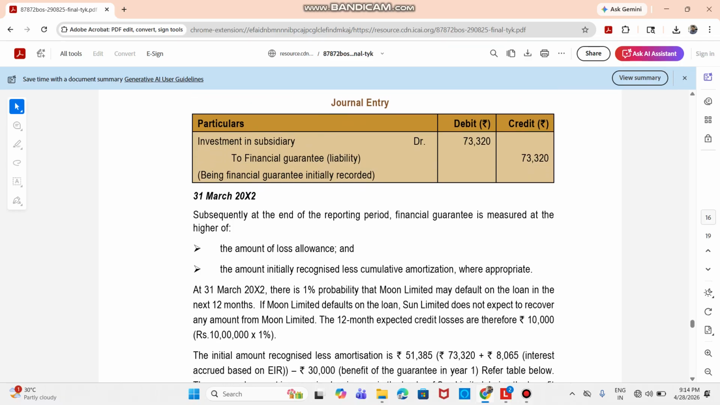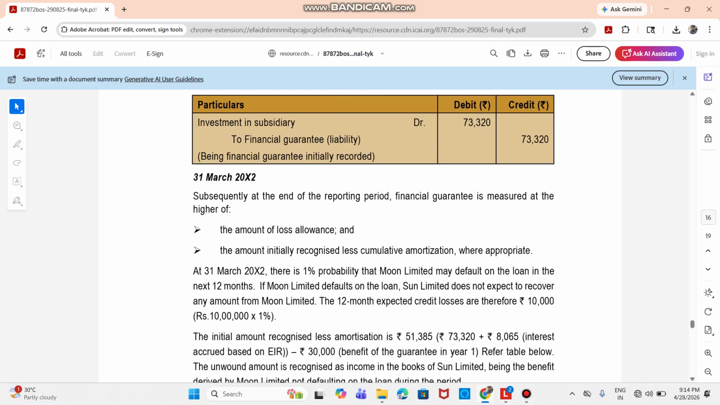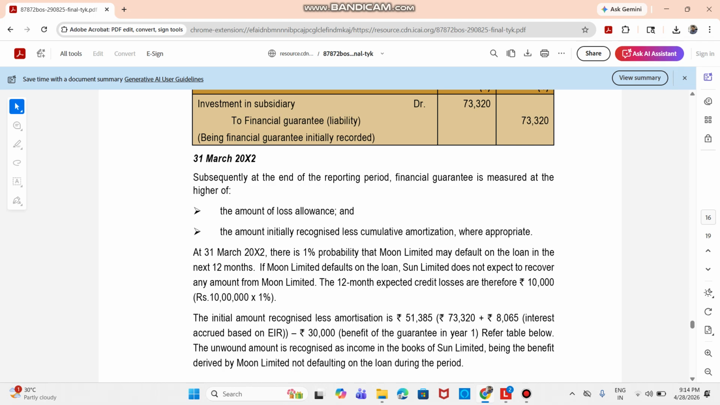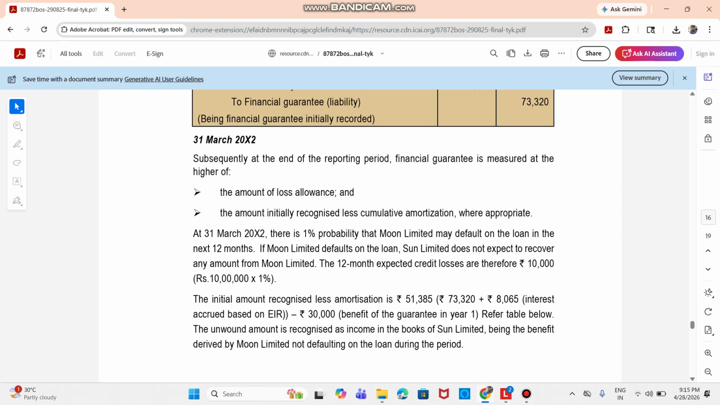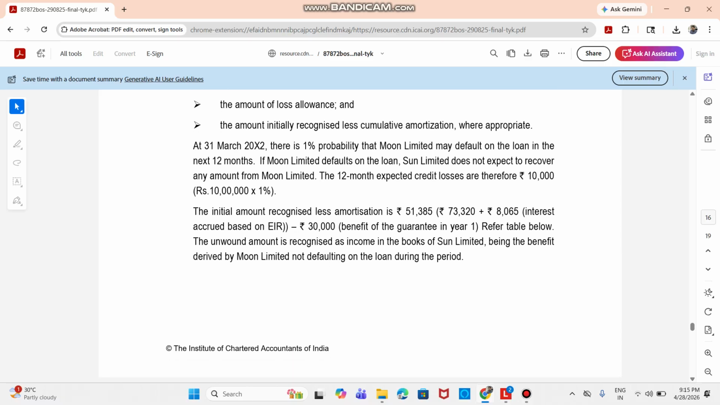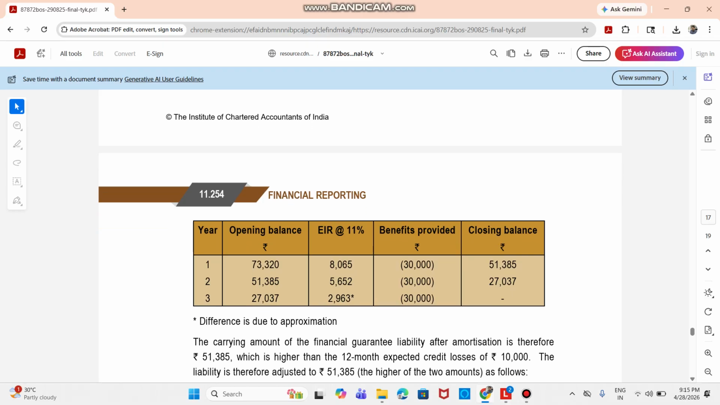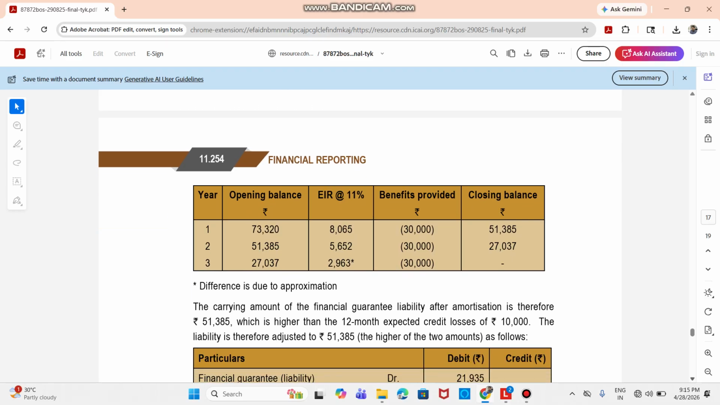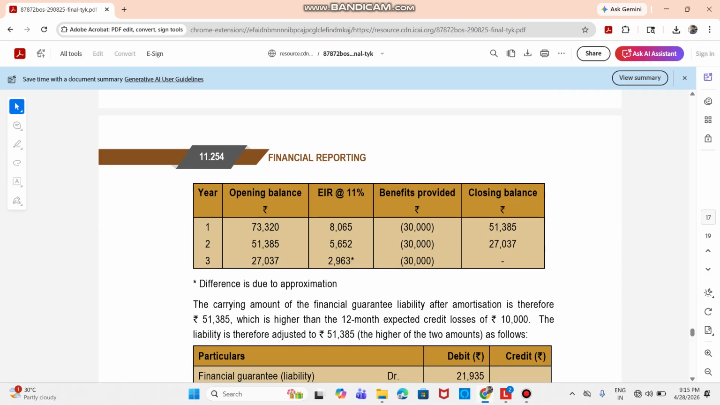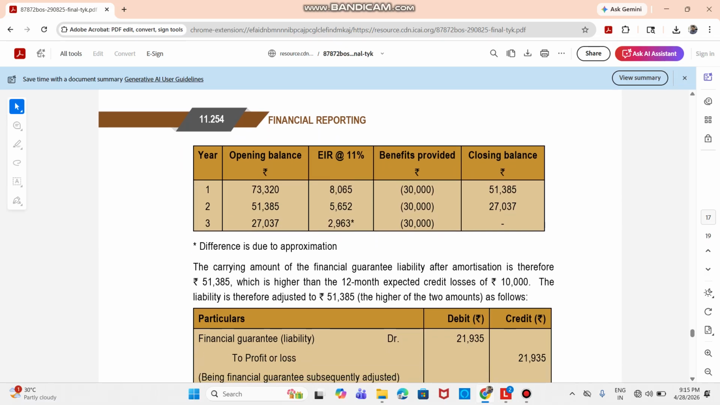So that comes to rupees 10,000. Now of this or that amount, we are going to take whichever is higher. So that is the initial amount recognized less amortization, which is 51,385. That is nothing but 73,320, for which the entry was passed, plus interest minus 30,000. So that amount comes to 51,385. So if you see, this is the computation for the same. And now the carrying amount of the financial guarantee after amortization is 51,385, which is higher than 10,000. So the liability is adjusted to 51,385.